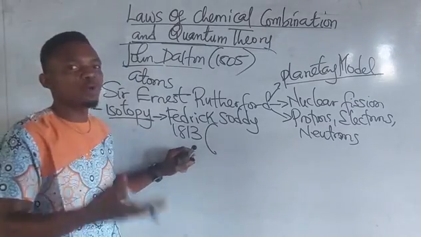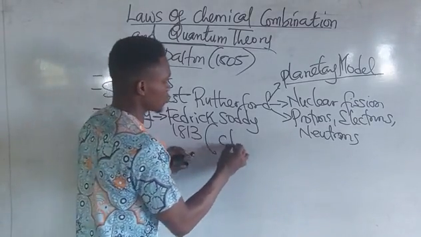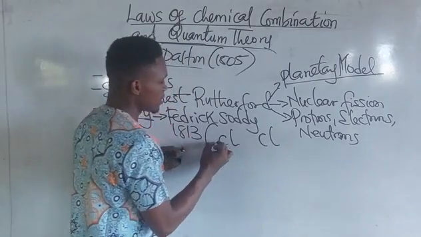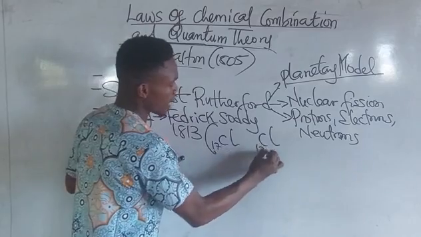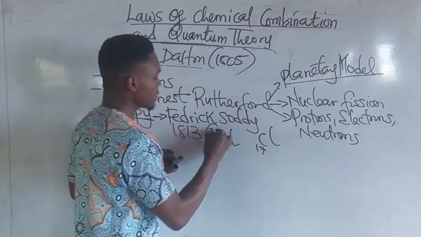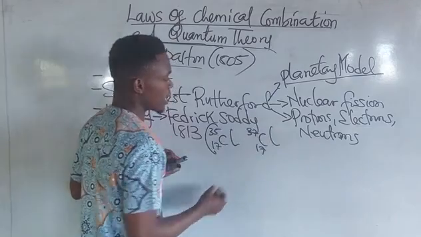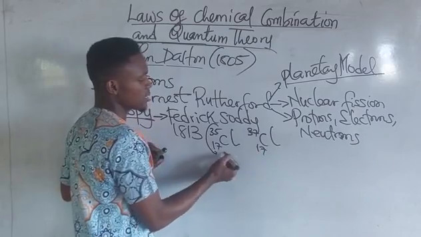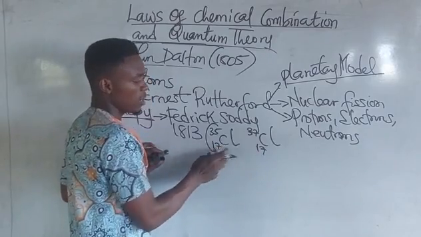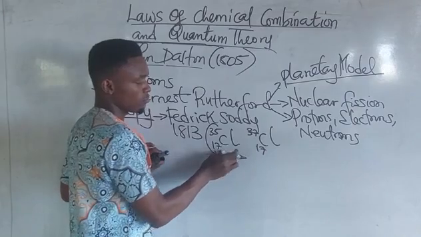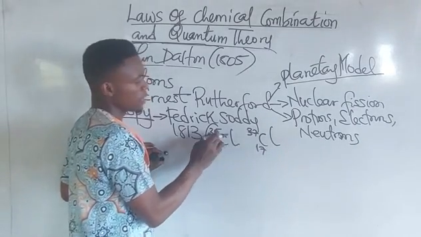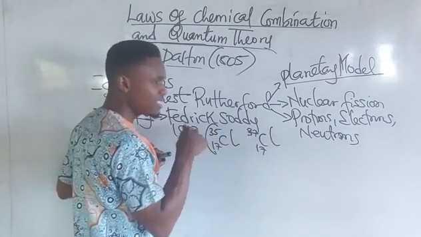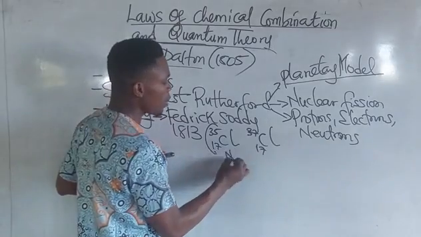Alright, what is the meaning of isotopy? Isotopy is a phenomenon in which two elements possess the same atomic number, but different mass number. What does that tell you? If these guys have the same atomic number but different mass number, it therefore means that they have a different number of what?